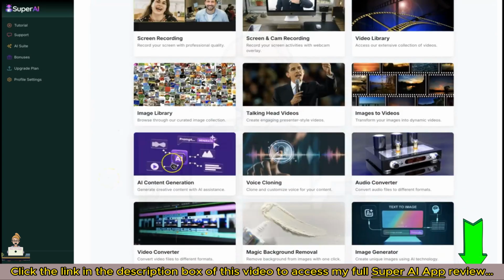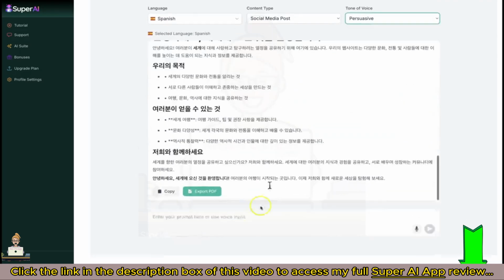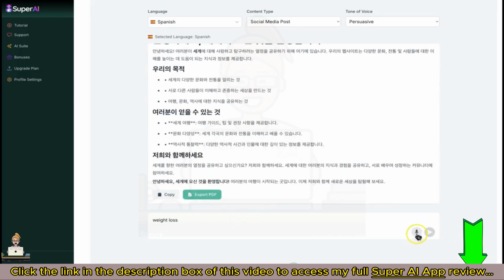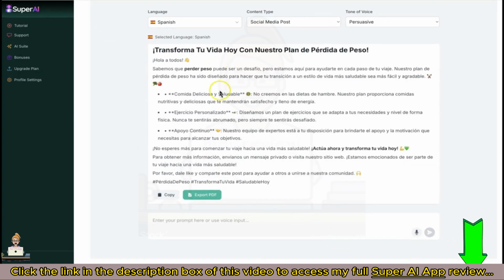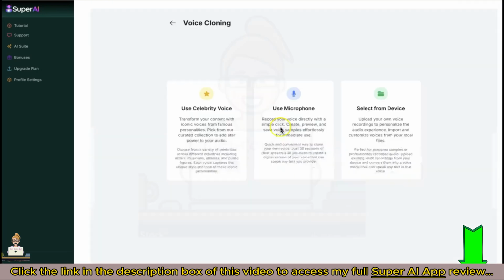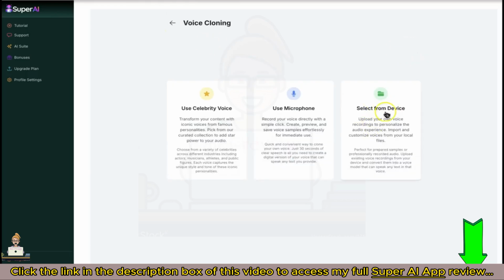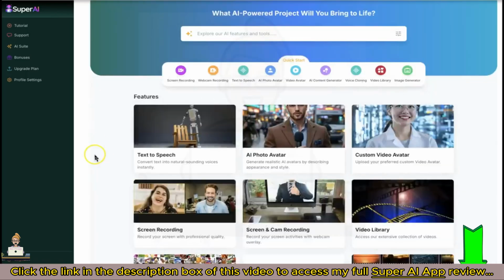AI Content Generator. Generate content in multiple languages for your business, website, or software. Choose language, tone, and content type. Enter your prompt or speak it with voice command. Copy or export your result instantly. Voice cloning. Clone any voice, celebrity, or custom. Record via mic or upload audio. Super AI reproduces the voice instantly for use in other projects, and lots of other elite AI tools.